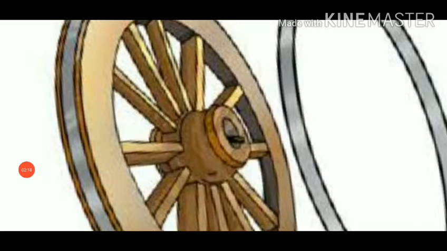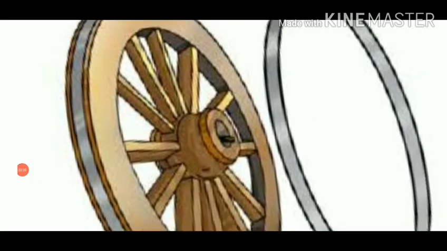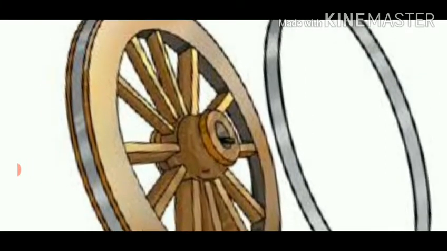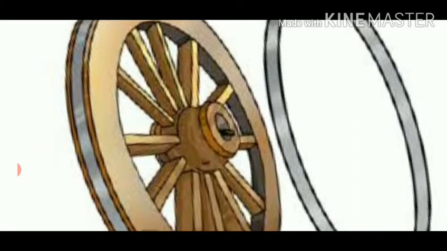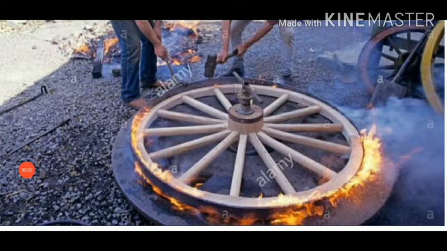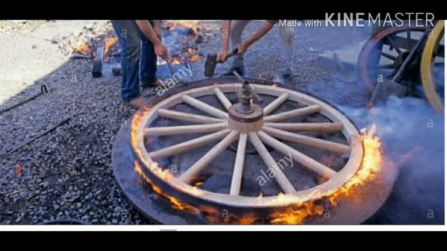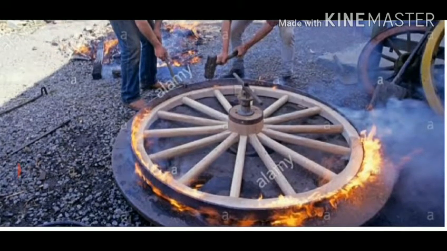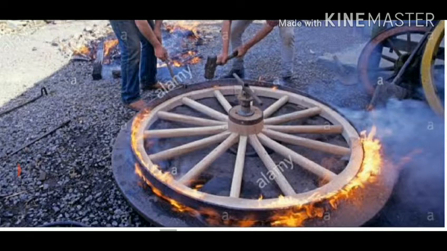The process of expansion and contraction are also used for fixing the metal rim on a wooden wheel of a cart. Metal rim is made slightly smaller than the wooden wheel. So on heating, the rim expands, that is, increases in size and fits onto the wheel. Cold water is then poured over the rim, which contracts and fits tightly on the wheel.